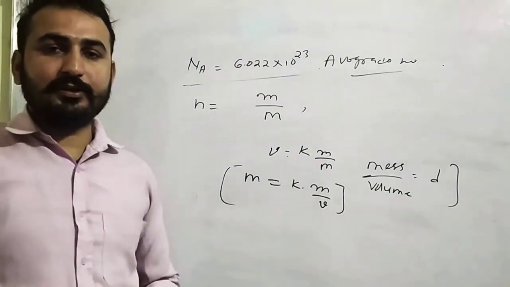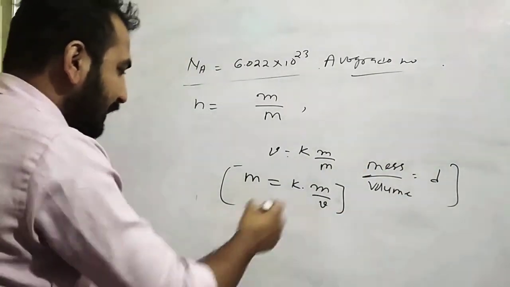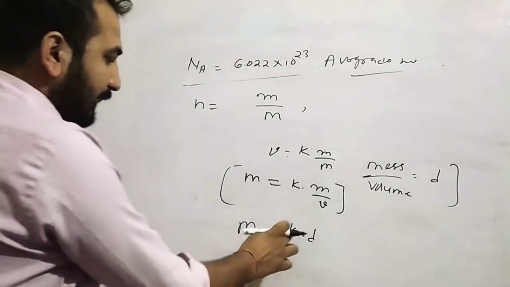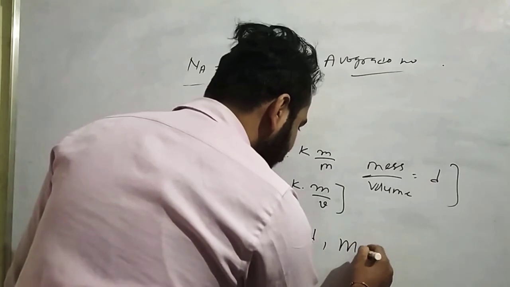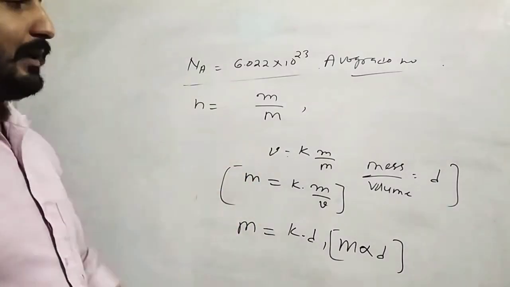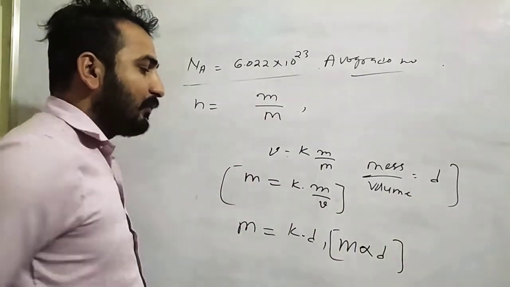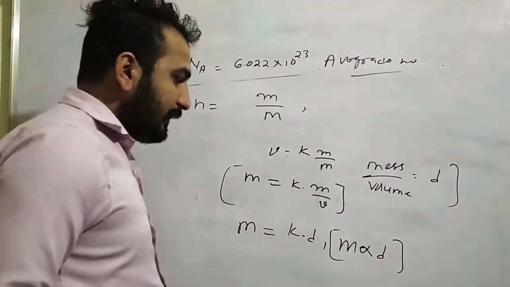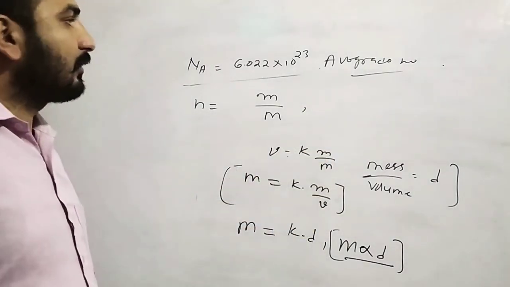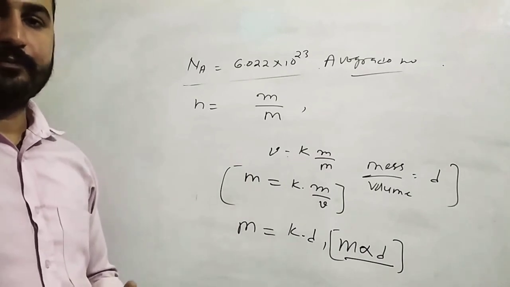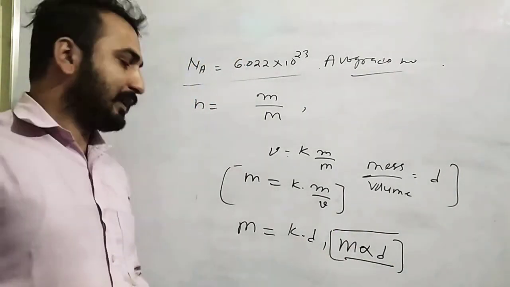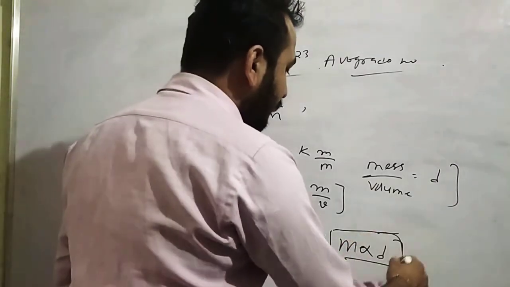We did this relation last time. Mass over volume is called density. So this capital M, that means the molar mass, is equal to K into D, and this K is also constant. So M is directly proportional to D. When the temperature and pressure remain constant, the molar mass of a gas is directly proportional to its density.